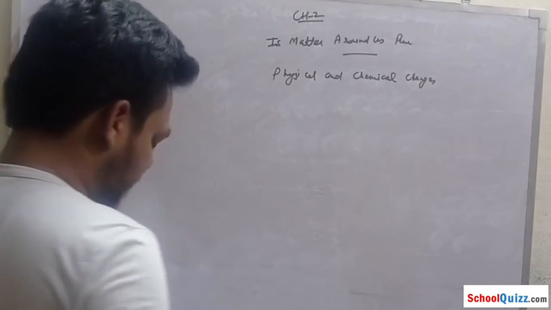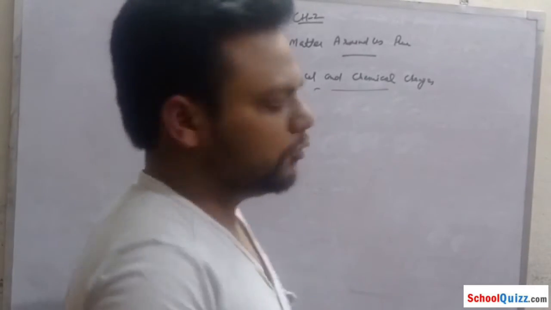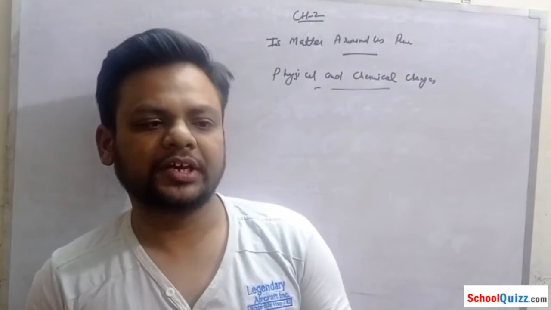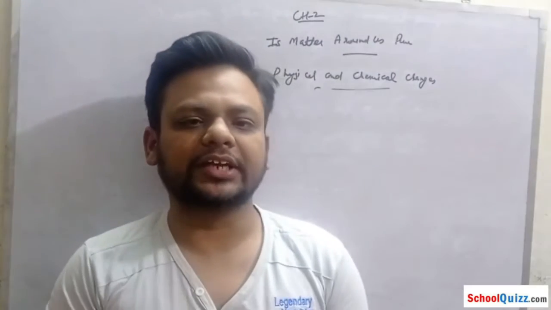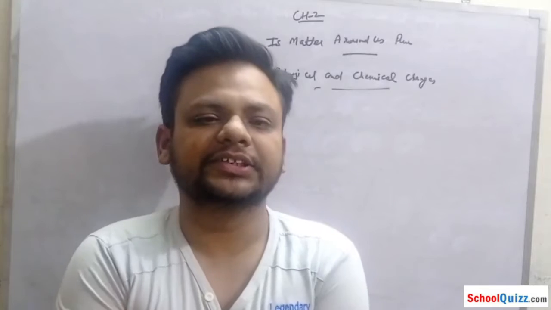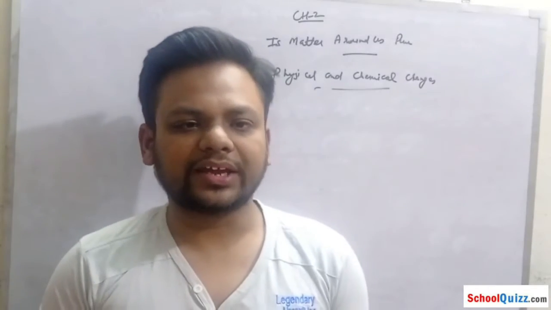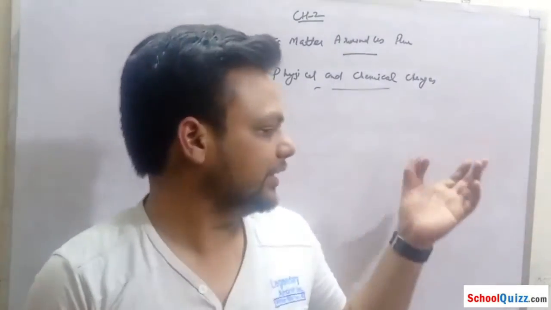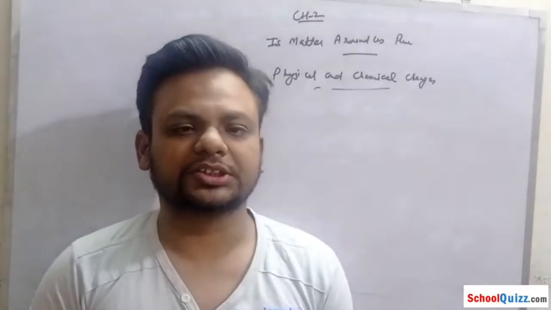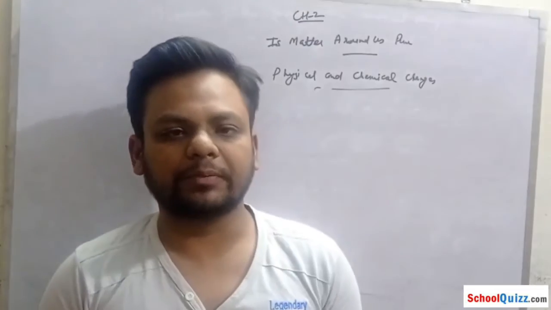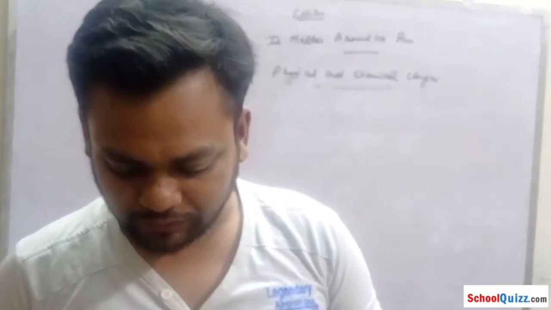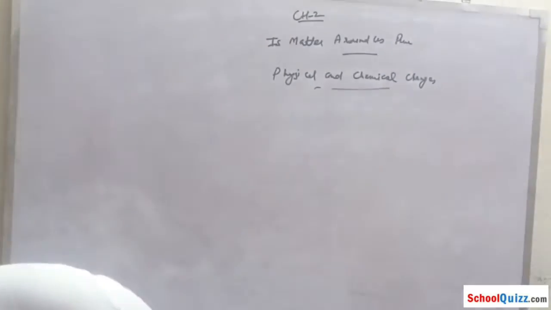From the words you can see that in physical changes there is a change in their physical properties, like color, like size. And chemical changes are those in which new substances are formed. We will discuss one by one. First one is physical changes.